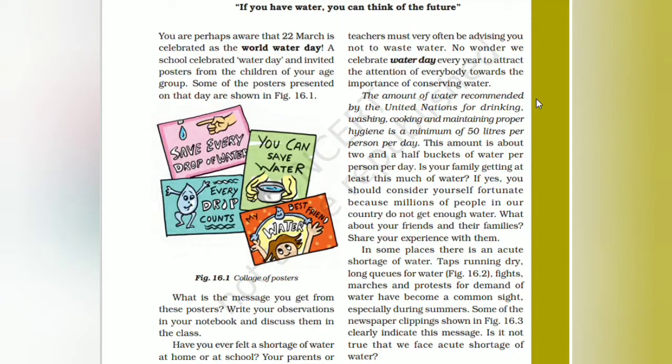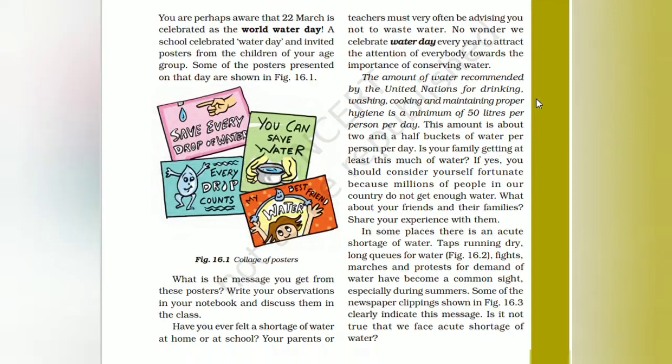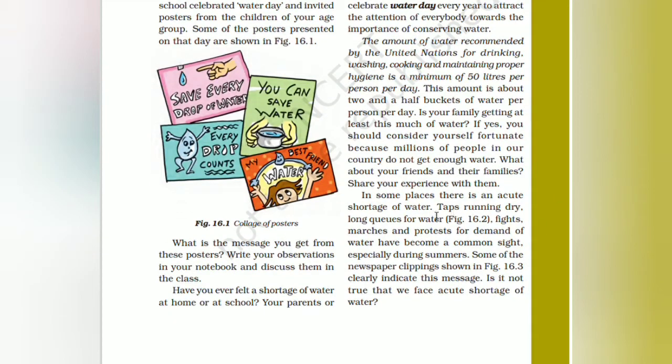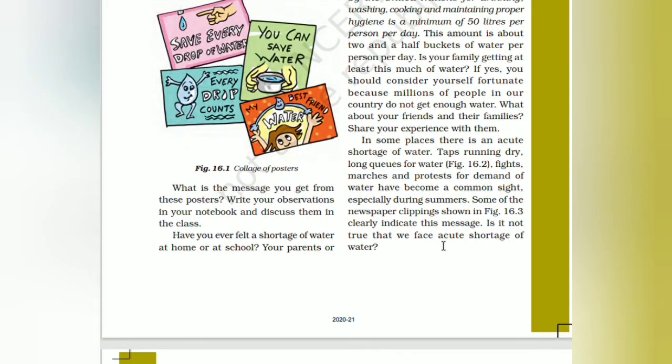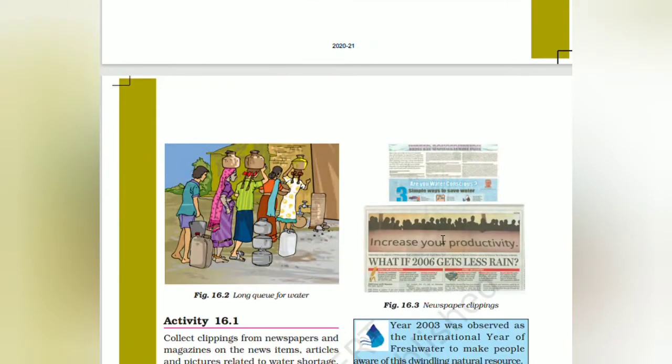If we have our own facility, then likewise we will get a sufficient amount of water. Otherwise, the water available will not be sufficient for our daily needs. In some places there is an acute shortage of water, taps running dry, long queues for water. We have seen this in many places, isn't it? Fights, marches, and protests for the demand of water have become a common sight, especially during summers when there is shortage of water. Isn't it true that we face acute shortage of water?